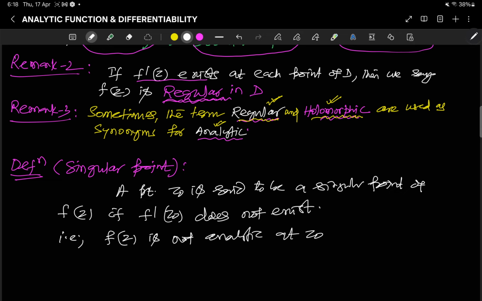If f(z) is not analytic at z0, then z0 is a singular point.